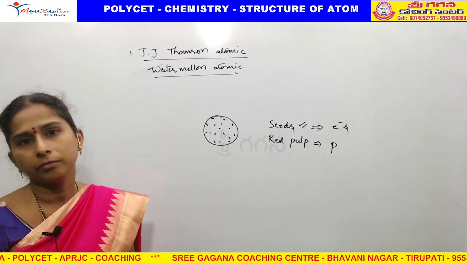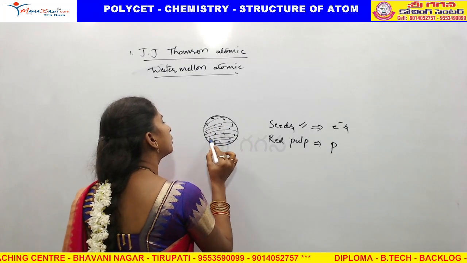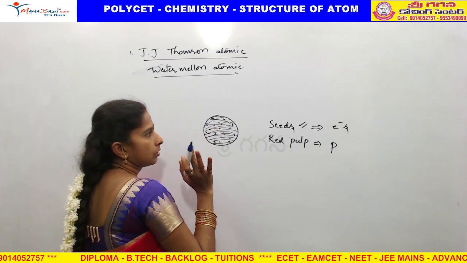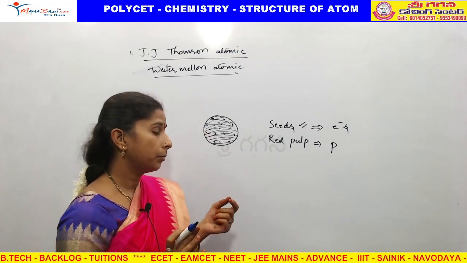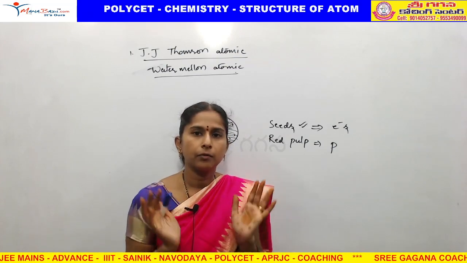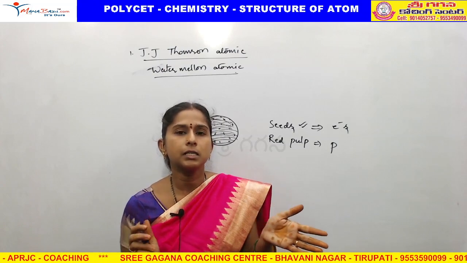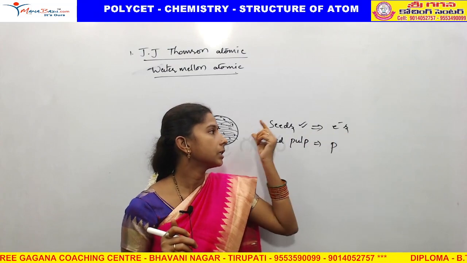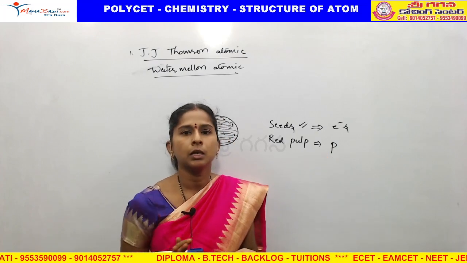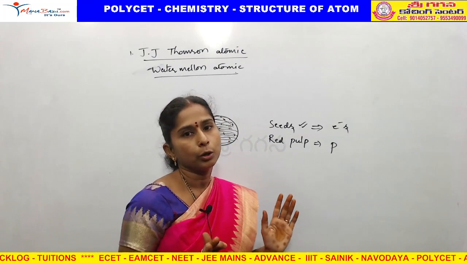The red pulp is occupied throughout the watermelon, like that the positive charge is occupied throughout the atom. Atom is the shape of the watermelon, electrons are arranged like seeds, and positively charged protons occupy the whole space of the atom, like the red pulp occupies the fruit.